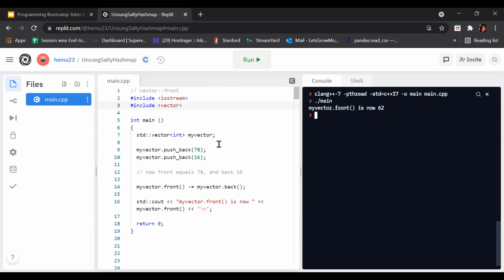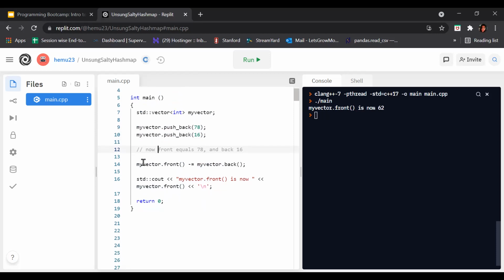What happened here is we created a vector of int data type, named my vector. Then we added 78 by using dot push_back in my vector, and after that we added 16 again. Now front is equal to 78 and back is equal to 16, meaning the first value is 78 and the last value is 16.